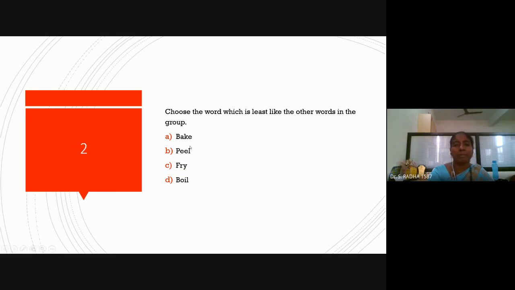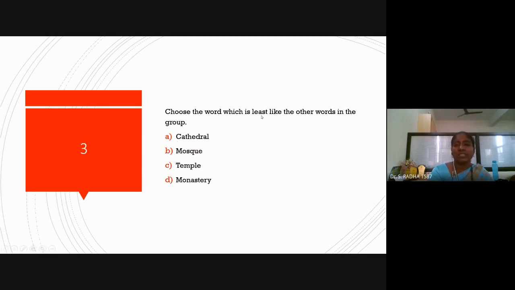Odd man out. Baking, peel, fry, boil. Okay. Except peel, all other things need heat. Baking needs heat. Frying or boiling needs heat. But peeling does not depend on heat. Peel means removing the skin of a carrot or cucumber, something like that. So peel is the odd man out.